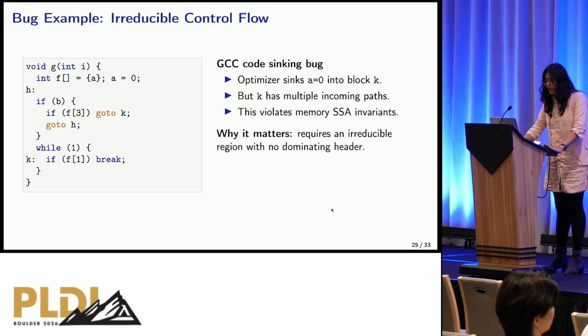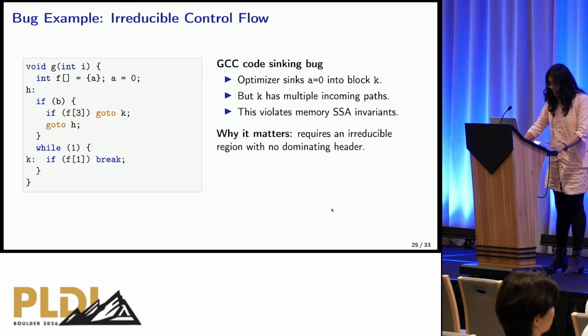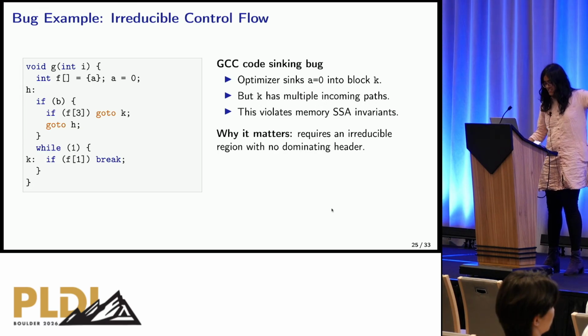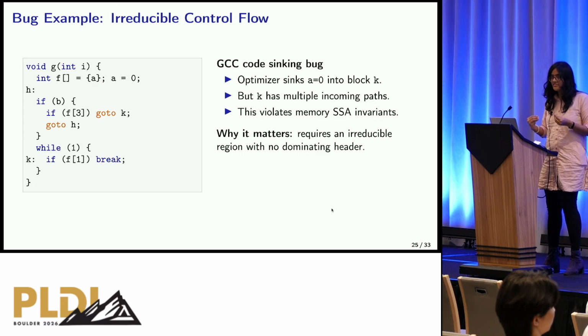To really hammer the point in, here's a small bug example that shows irreducible control flow. You'll see that block K over here is an irreducible region. And this is something that syntactic generation could never have generated for us. So this is our unique contribution which helped us find a bug in this particular domain.